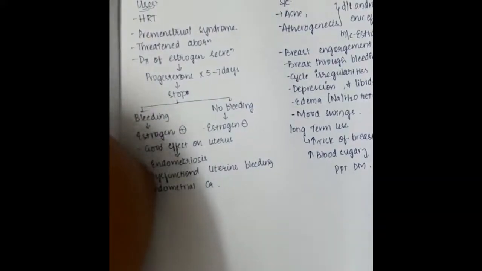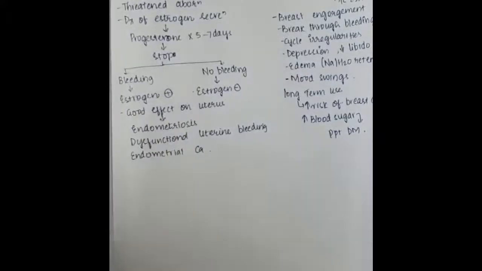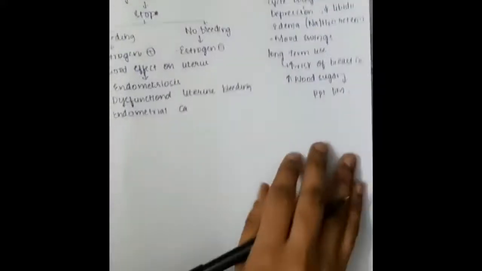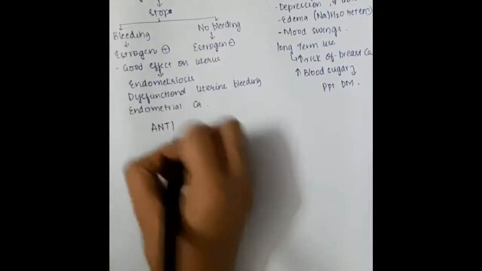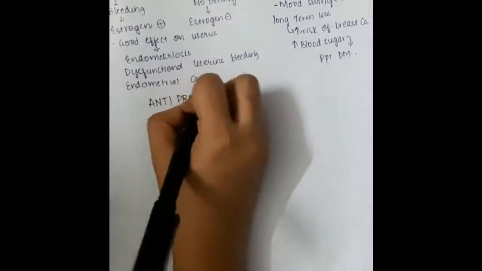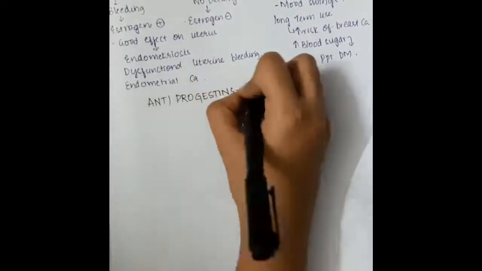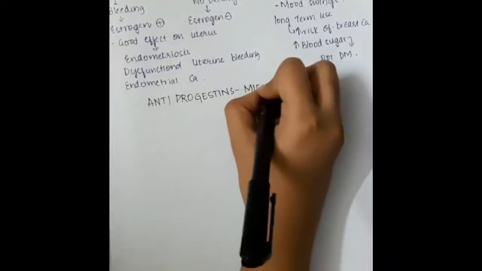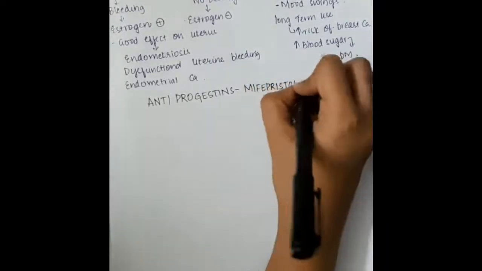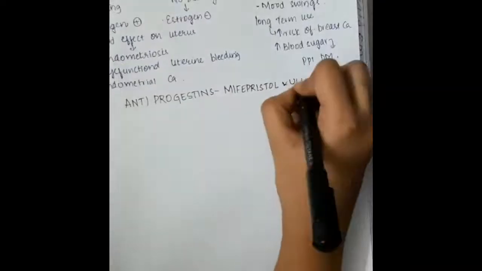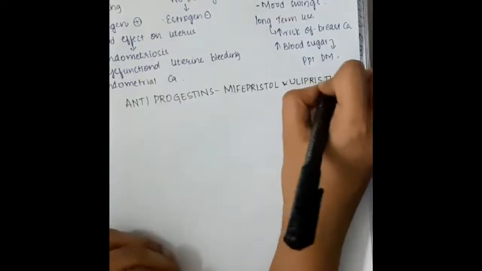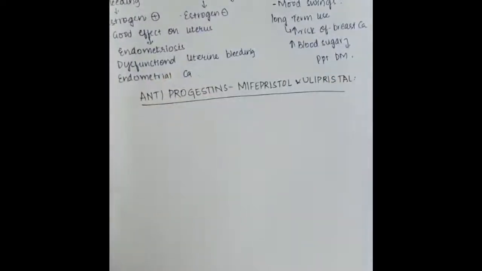Now, once we have learned about the progesterone derivatives, let us learn about the next important topic, which is about antiprogesterones. These antiprogestins, also called antiprogestogens, include mifepristone and ulipristal. Examples are mifepristone and ulipristal.